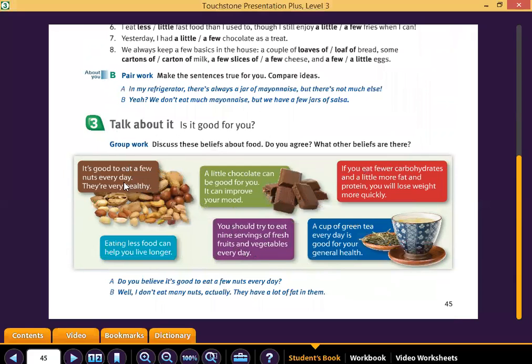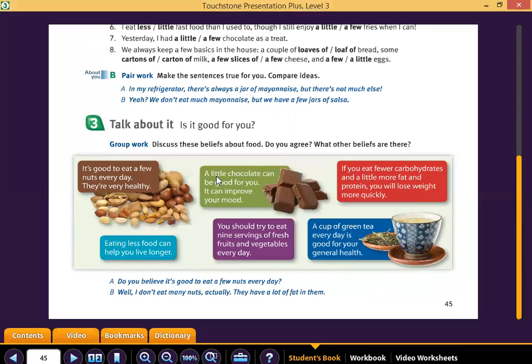Okay, as I read these sentences, these paragraphs, you are going to decide if you agree or disagree according to what the people say in these pictures. Number 1, it's good to eat a few nuts every day. They're very healthy. Now think, do you agree or disagree with this?